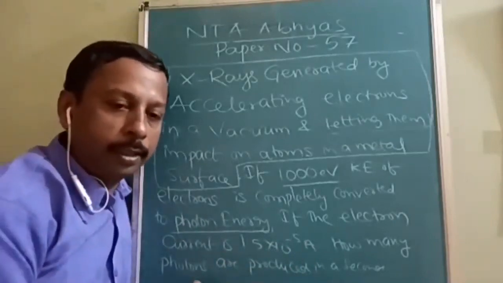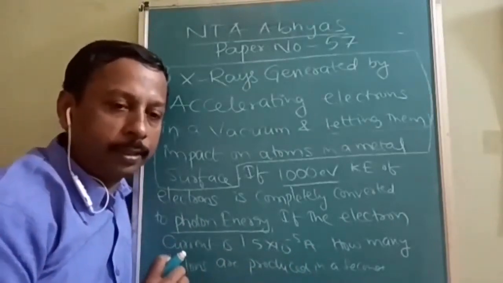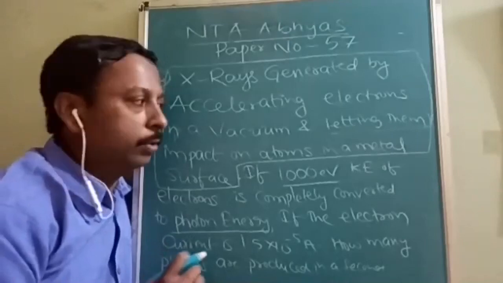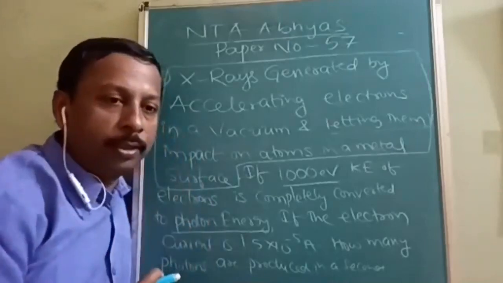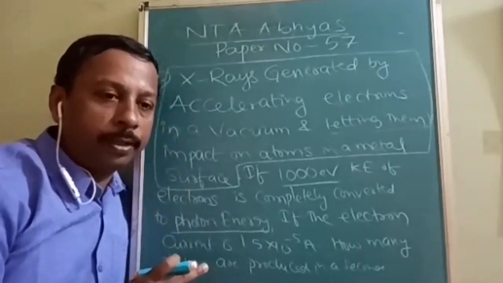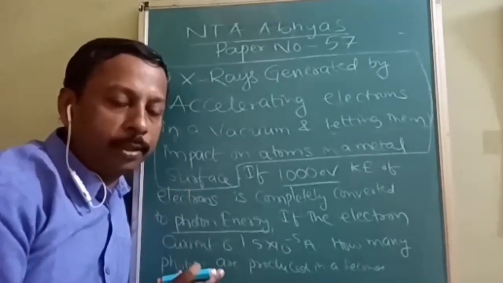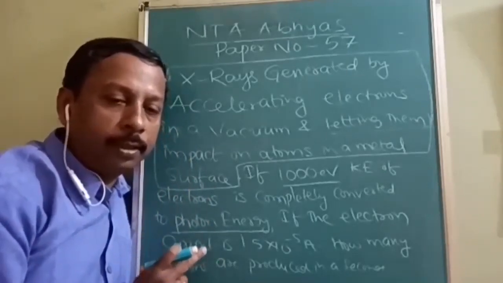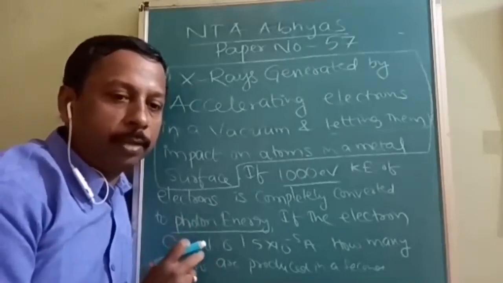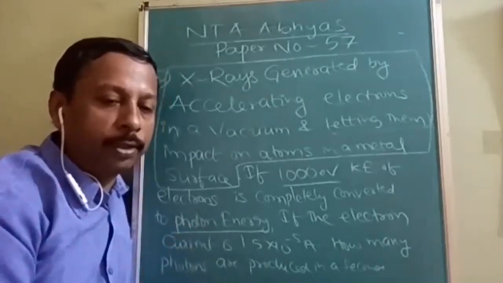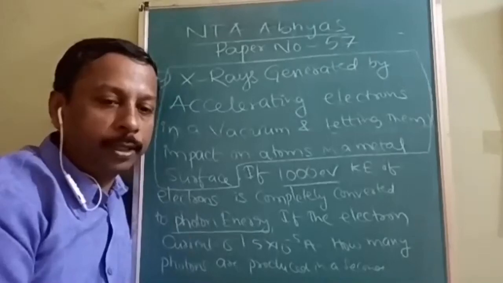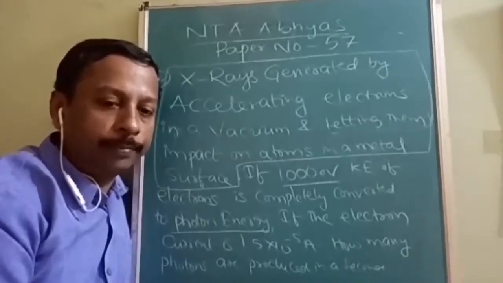Current is simply charge per second. What are the units? Already you must be knowing Q is equal to I t. So current is given, from that you can find out charge. From the charge you can find out the number of electrons, how many photons are there. So you can try, and otherwise I will explain.